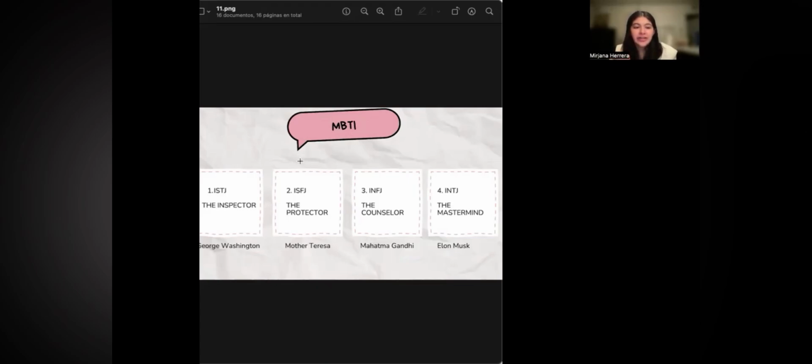Okay, so the first one is ESTJ. Each one of these is expressed as introvert or extrovert, sensitive or not sensitive, etc. So the first one is the inspector.